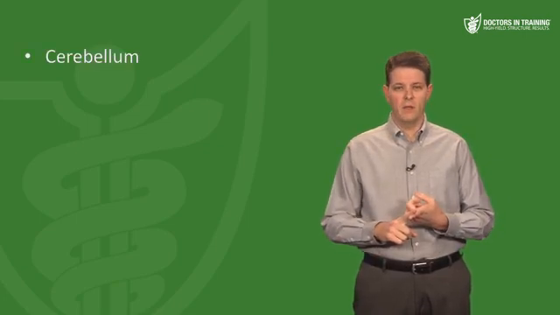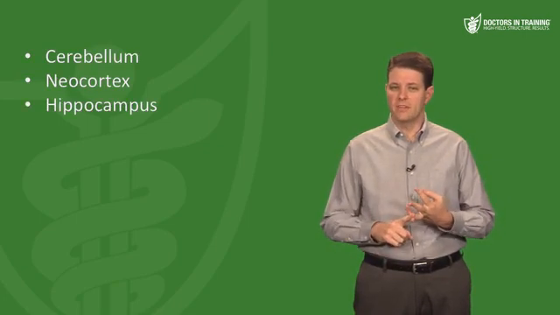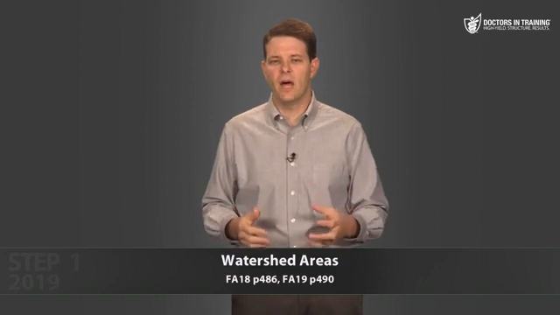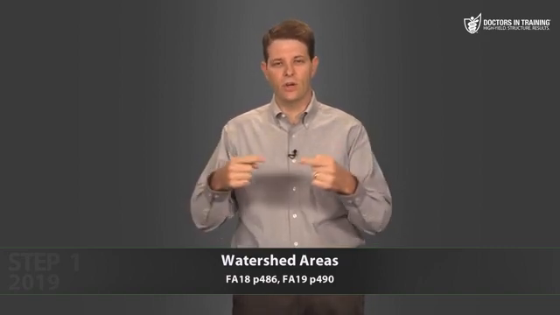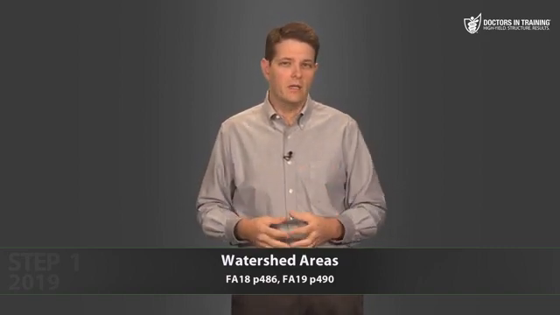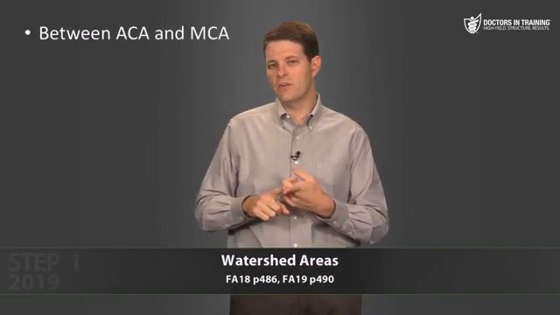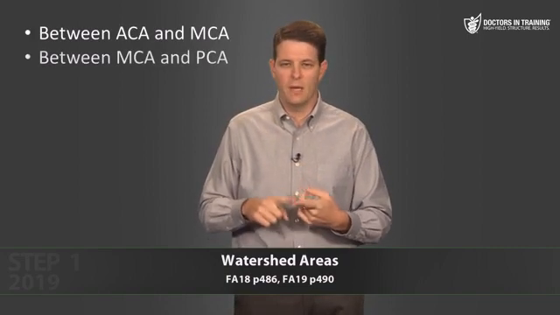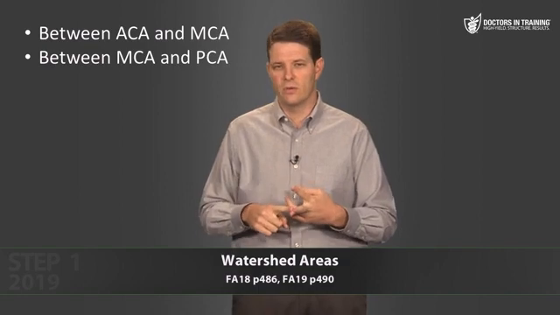And finally, what parts of the brain are most vulnerable to ischemic damage? It's the cerebellum, the neocortex, the hippocampus, and the watershed areas. What's a watershed area? A watershed area is an area of the body that receives blood supply from the distal branches of 2 different arteries. Now in the brain, the watershed areas are between the anterior cerebral and middle cerebral arteries and between the middle cerebral and posterior cerebral arteries.